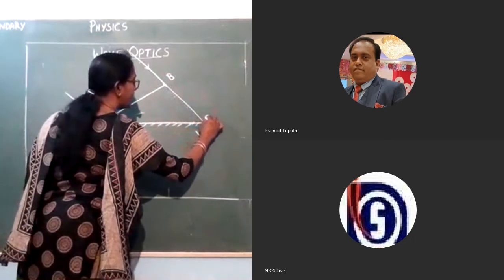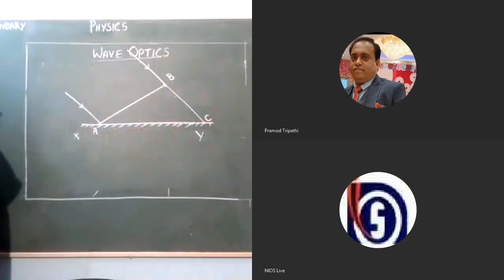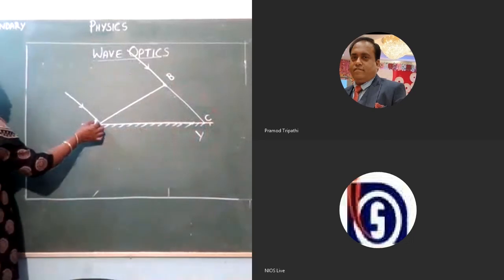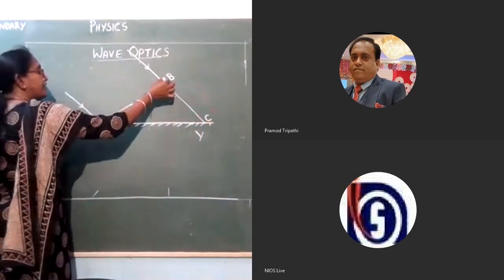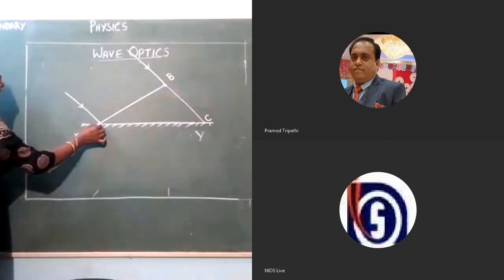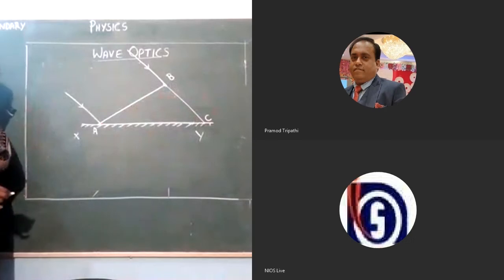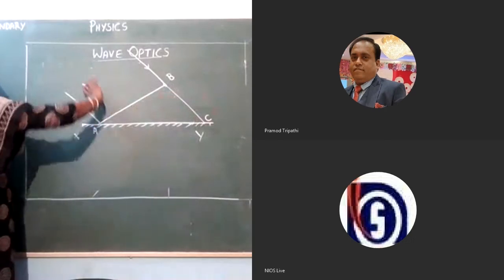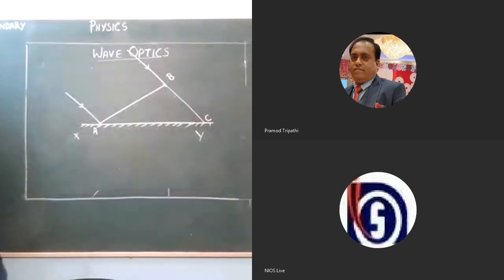Let us mark that point as C. By that time, this wavefront from the point B touches C. Since it has already touched the reflecting surface at A, secondary wavelets will start originating. How will we draw the secondary wavelets? We have to construct them based on Huygens principle.